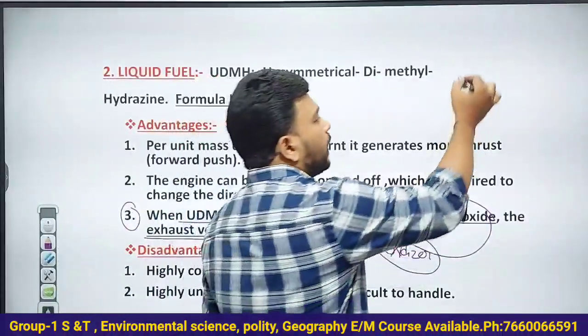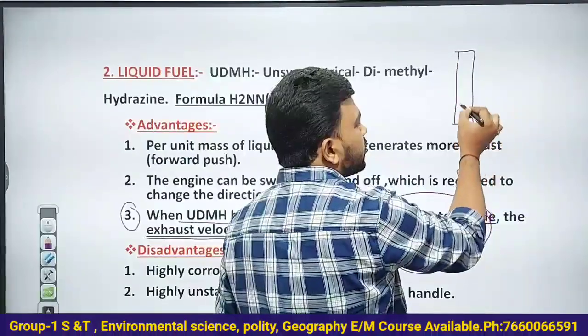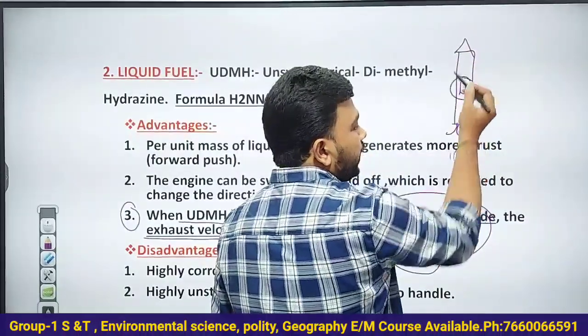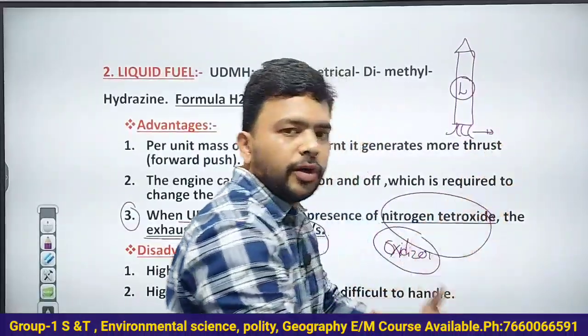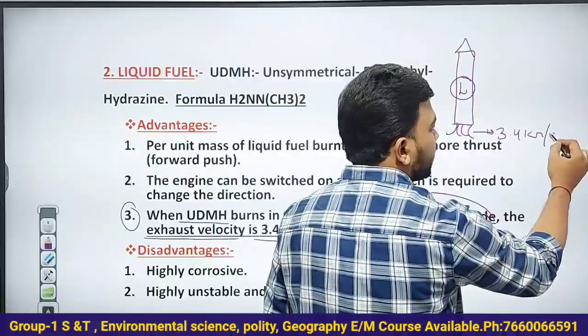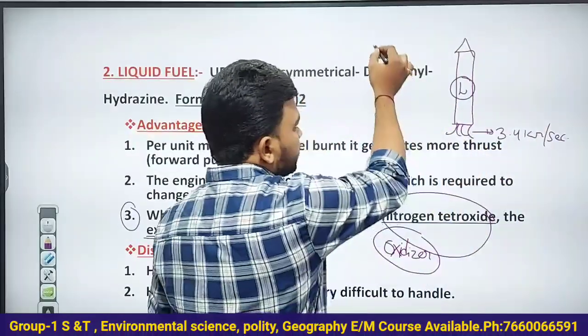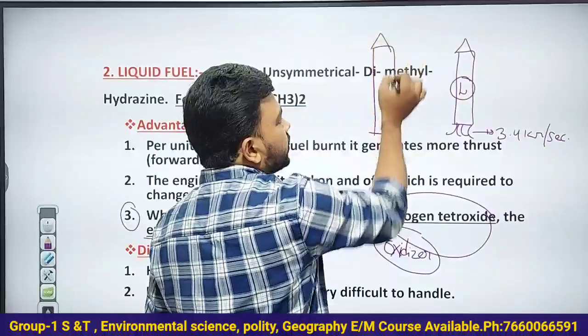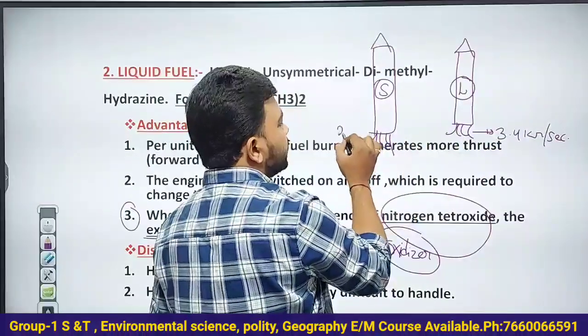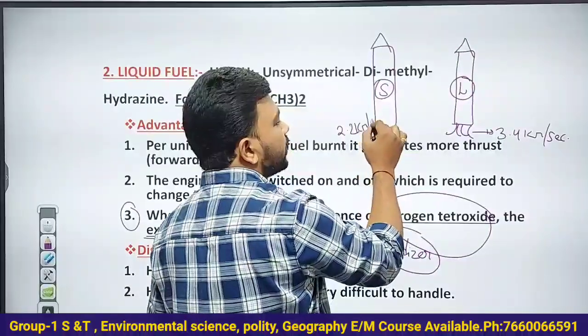So for a liquid fuel based rocket, when you burn the liquid fuel, it generates an exhaust velocity of 3.4 kilometers per second. Now if the same rockets use solid fuel, the exhaust velocity is less than this, just 2.2 kilometers per second.